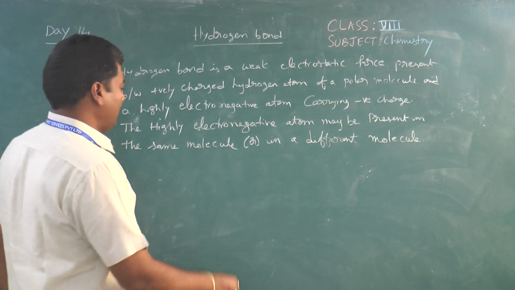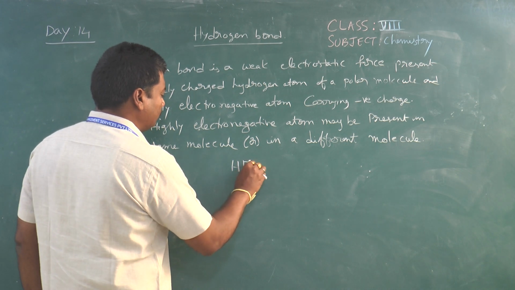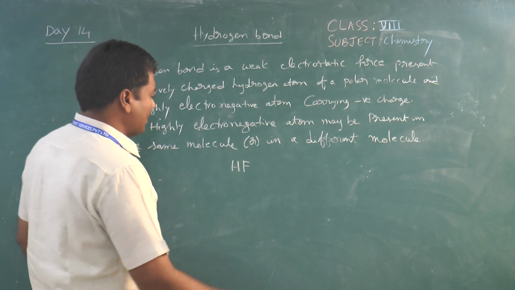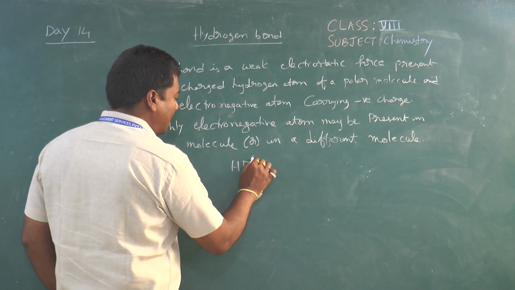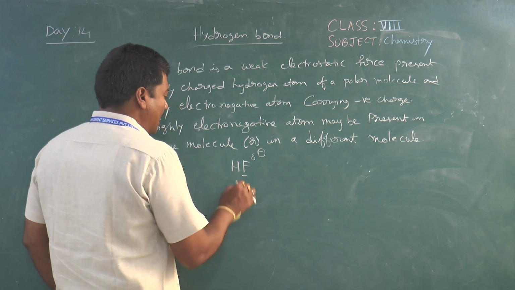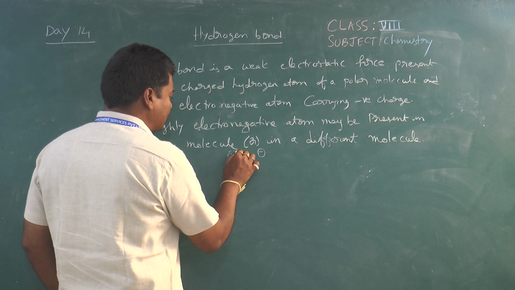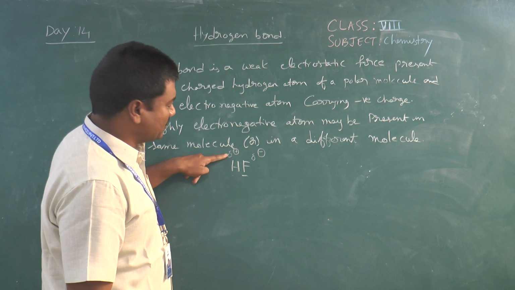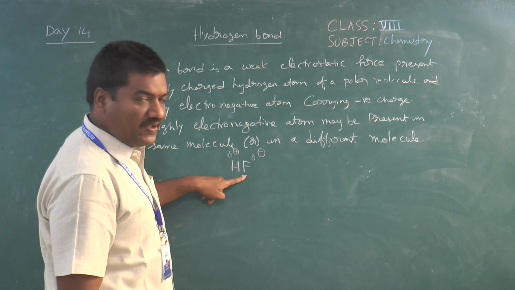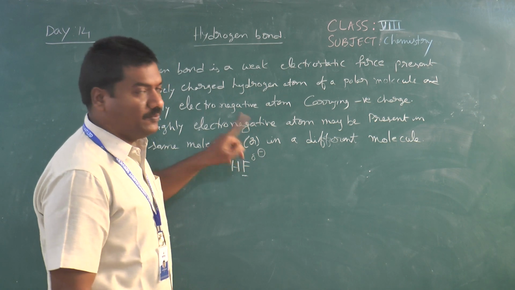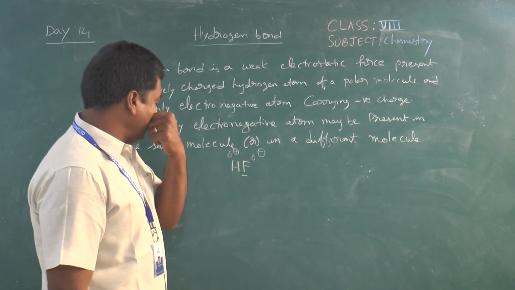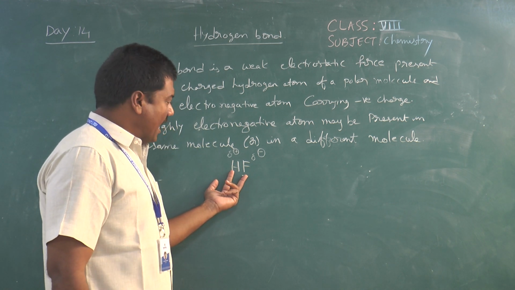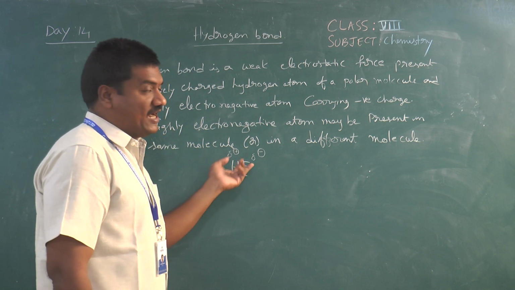Now for example, if you take an HF molecule, hydrofluoric acid molecule, because of the high electronegativity, the fluorine atom will carry a partial negative charge and automatically the other atom will be carrying a partial positive charge. Means here the charge carried by the hydrogen atom is positive charge. The charge carried by the electronegative atom will be the negative charge. Now here between the HF molecule and another HF molecule.